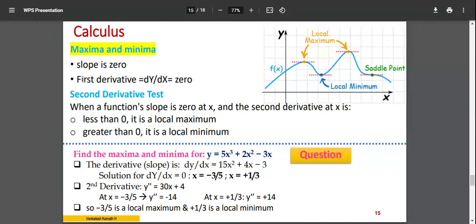If you take the first derivative, keep this in mind, which is dy by dx, we call it the slope, delta y by delta x. Now if you reach a maximum of the curve, remember it's a curvature, not a straight line, and at this point which is maximum, and this is a minimum, you draw a tangent to the curve at the maximum and minimum. The tangent will be a horizontal line in both cases.